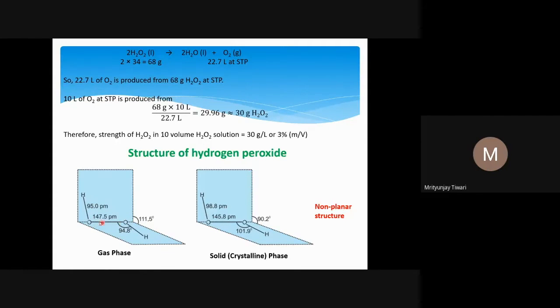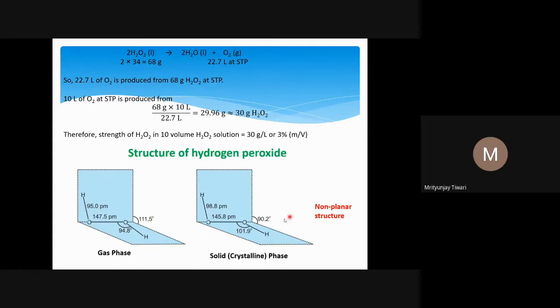Suppose these two oxygen atoms are the same atom, you just project this vector over here, and that angle is about 115.5. The other way to find the dihedral or torsional angle is to look at the two planes, HOO and OOH, and whatever the angle between these two planes is also the dihedral angle. So this angle in the gas phase is 111.5.